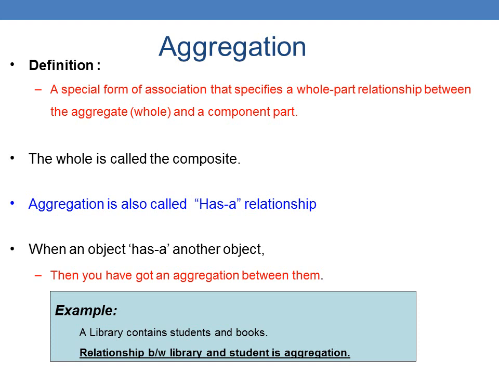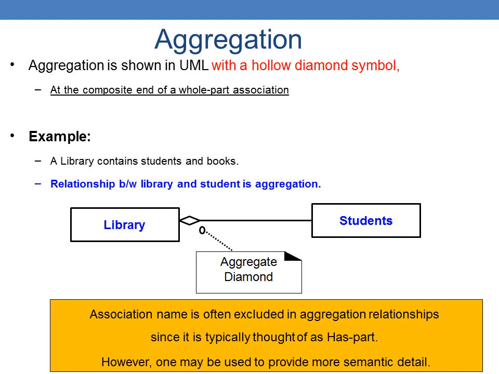Aggregation is also called a relationship when an object has another object. One object is going to be related with another object. Here the aggregation is shown in UML with a hollow diamond symbol at the composite end of the whole-part association. Example, a library contains students and books.